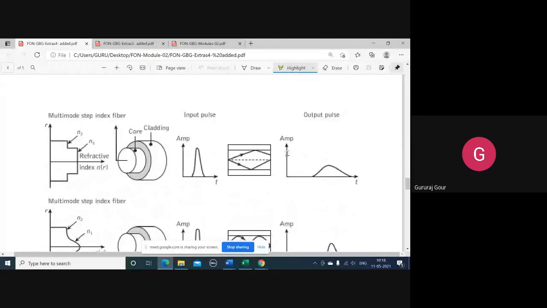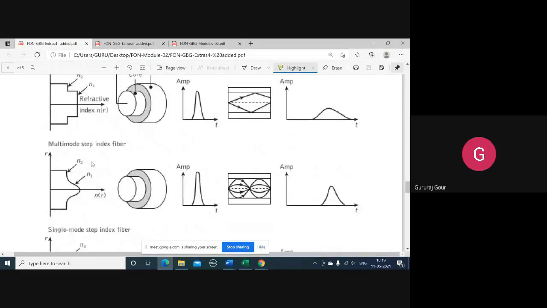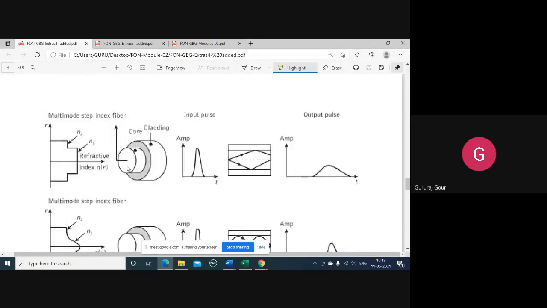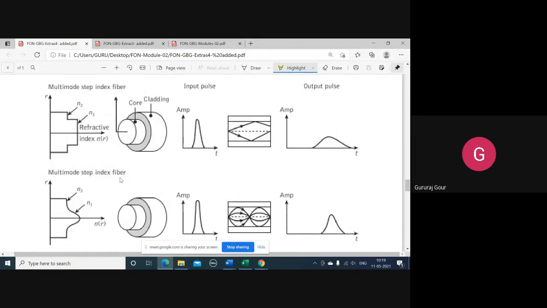So these figures will simplify the explanation, and I want you to practice them. Now we'll be discussing this dispersion phenomenon in three respective cases. Multi-mode step index fiber, the first case. Second one, multi-mode graded index fiber. There is a mistake there, both are written as step index only.